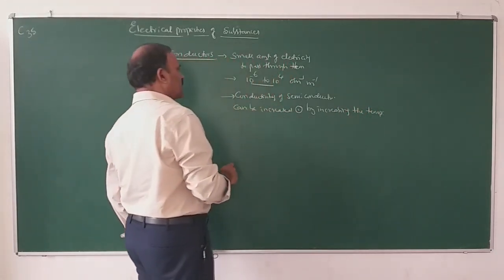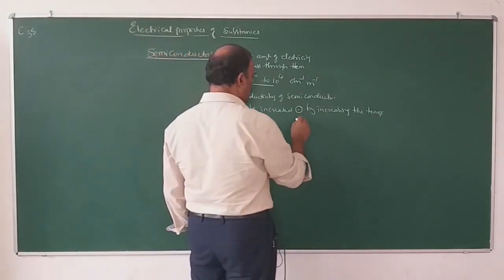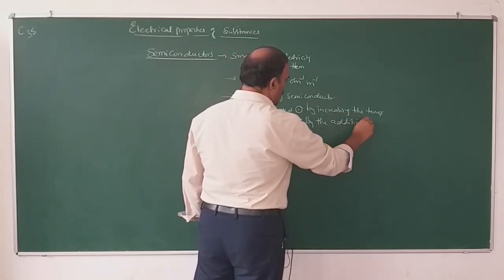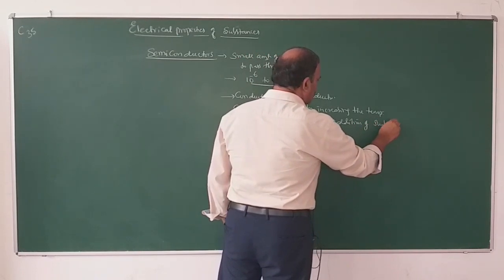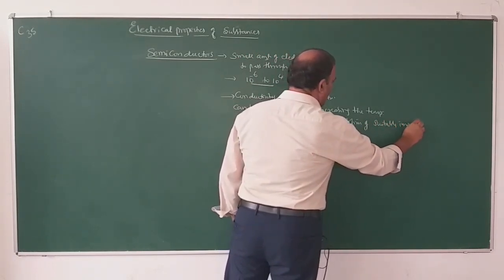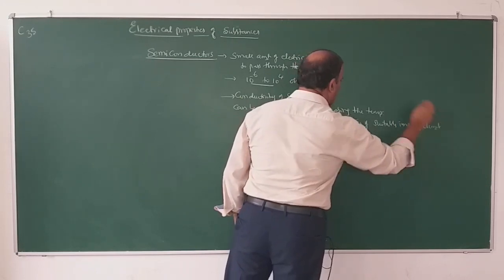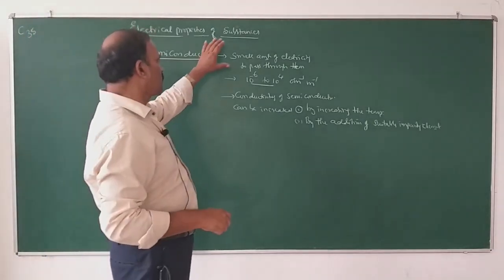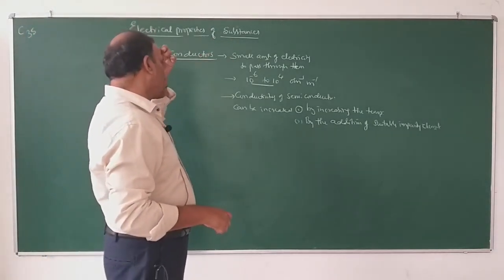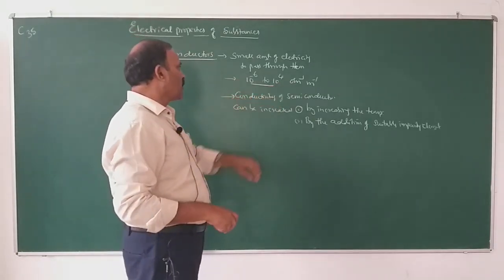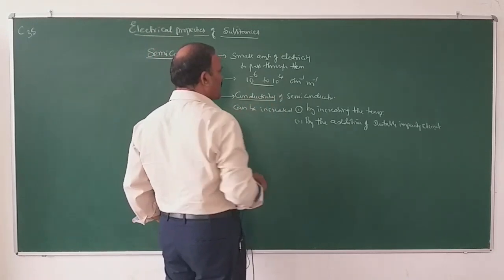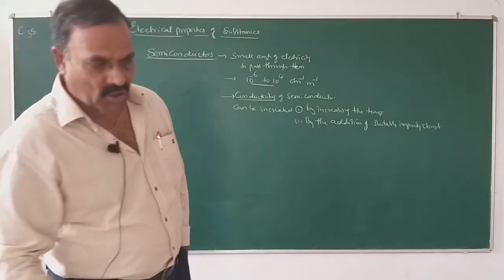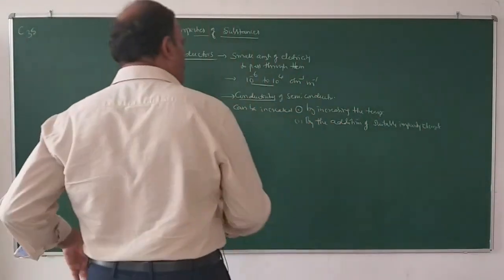Number two, by the addition of a suitable impurity element. So these things you have to know about semiconductors, which allow a small amount of electricity to pass through them. The conductivity range is between 10 to the power of minus 6 to 10 to the power of 4 ohm minus 1 meter minus 1. Conductivity of semiconductors can be increased either by increasing the temperature or by the addition of a suitable impurity.